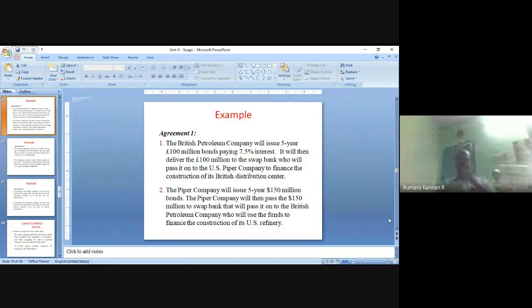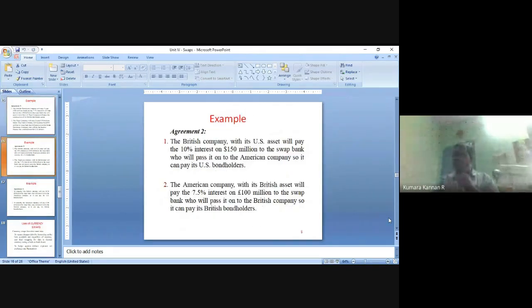So every year on this, British Petroleum Company has received $150 million, right, from US Piper Company. For the interest we pay 10% interest, so $15 million to be paid every year. This $15 million, British Petroleum Company will pass to US Piper Company through the swap bank. US Piper Company will settle the bank interest payment, right?